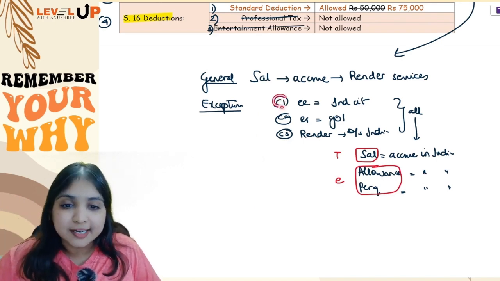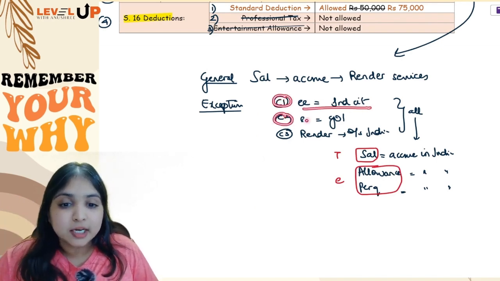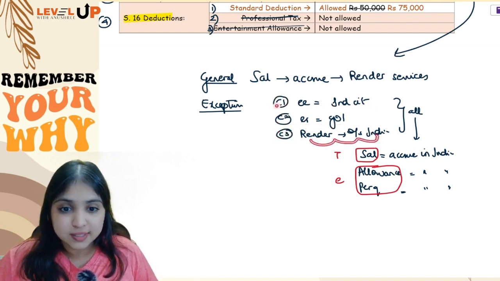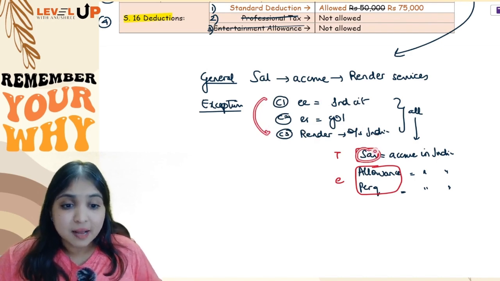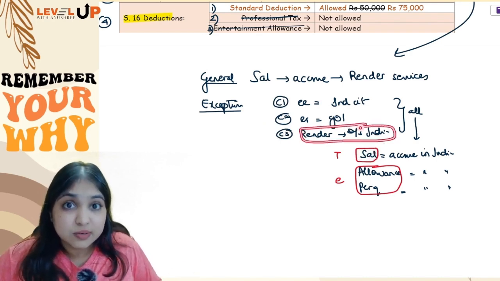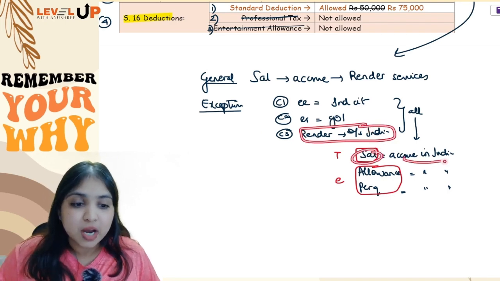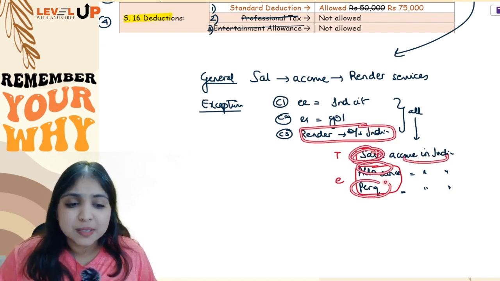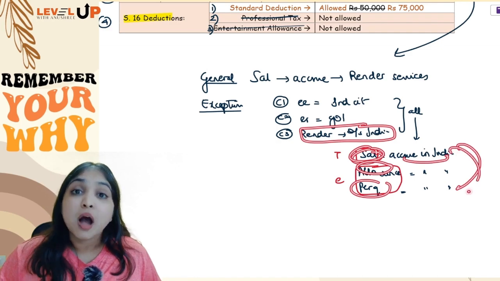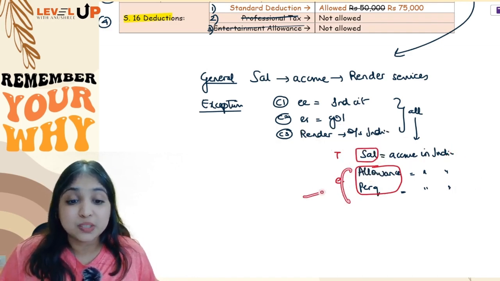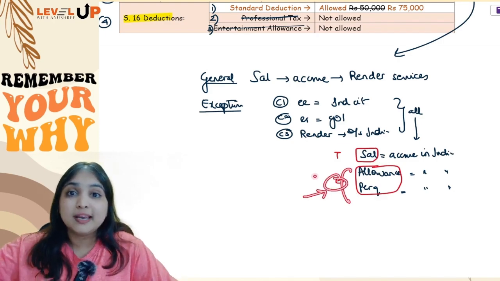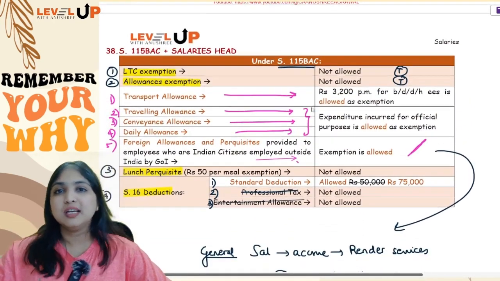You understood? Condition 1, employee is Indian citizen. Condition 2, employer is Government of India. Condition 3, the employee is rendering services outside India. If all these 3 conditions are fulfilled, then even though the service is rendered outside India, the salary income will accrue in India. Salary, allowances, perquisites, everything will accrue in India. After accruing in India, salary alone will be taxable. Allowances and perquisites will be exempt. This exemption you can enjoy under the normal regime also, under the default regime also.